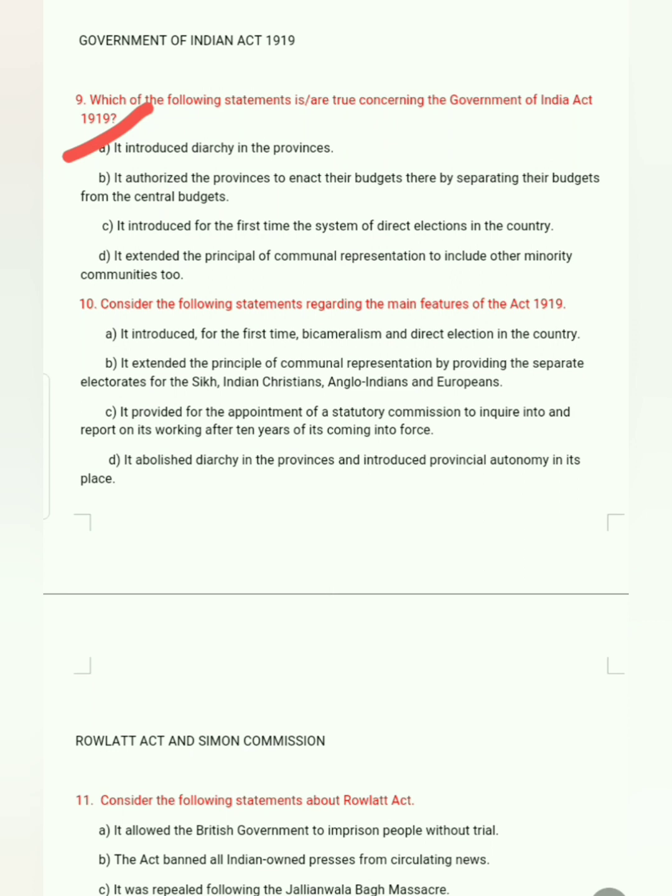It authorized the province to enact their own budget, thereby separating their budget from the central budget. Yes, that's correct. Next: it introduced for the first time the system of direct election in the country. That's correct. It extended the principle of communal representation to include other minority communities. That's correct.